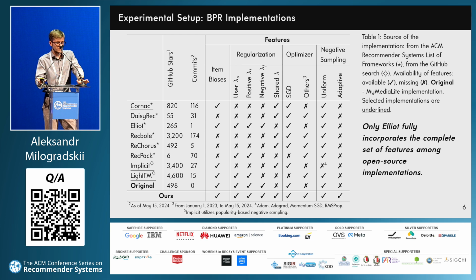To address the following research questions, we conduct our experiments using various open source implementations of BPR, which are shown on this slide. I want to highlight 3 key insights from this table. First, in most BPR implementations, learnable item biases are present. Second, most of the implementations utilize uniform negative sampling. However, there is a better method called adaptive negative sampling, which according to the authors of BPR improves performance. And third, most of the implementations apply regularization using a single regularization factor rather than a 3-factor approach outlined in